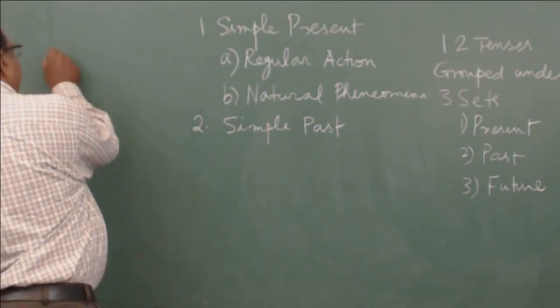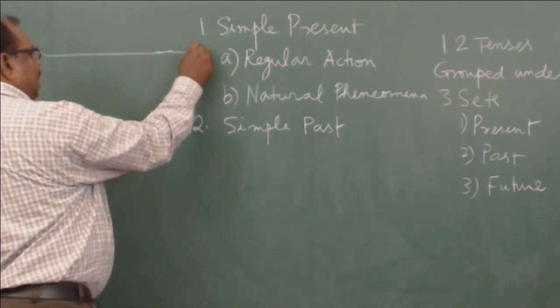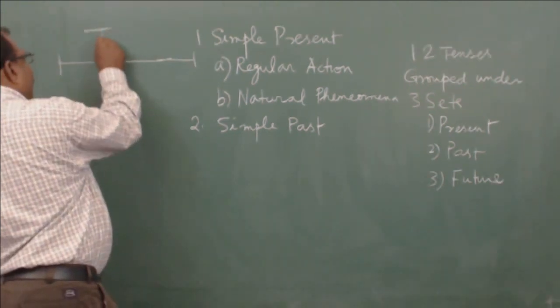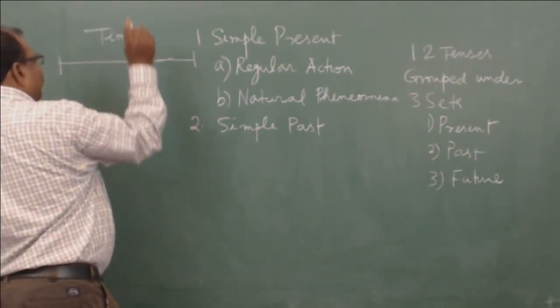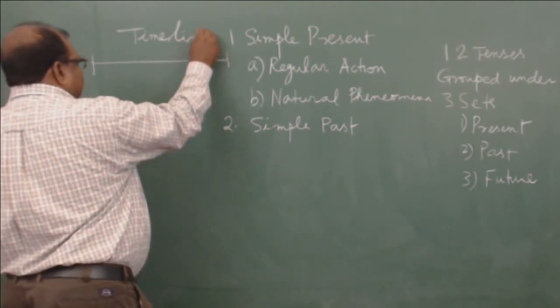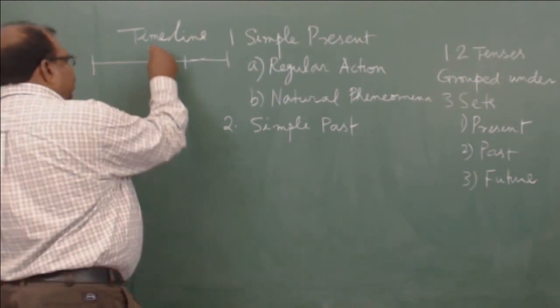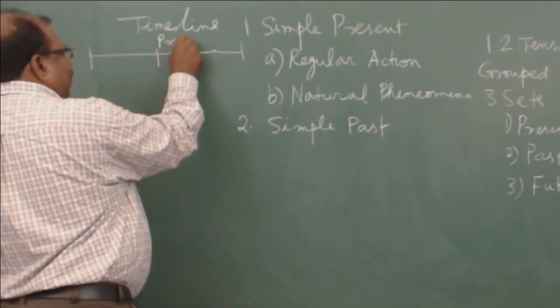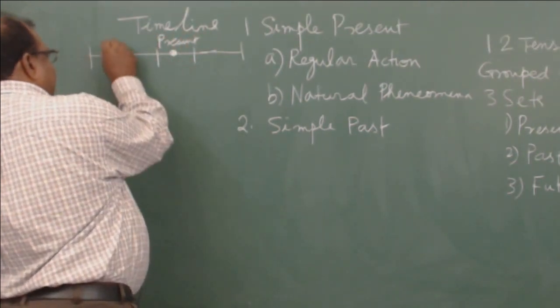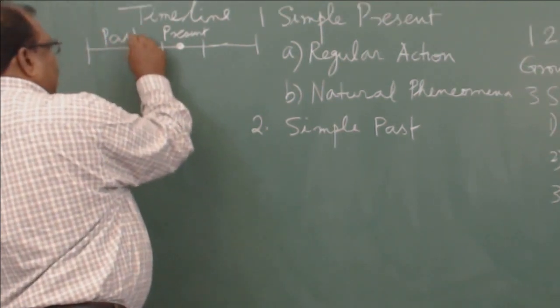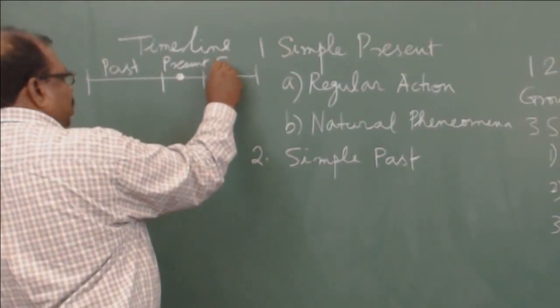To make it a little simpler, you can also remember it like a timeline as a single line. And in this timeline, the center portion, you refer to it as the time I am talking. So this is the present, and the left of that is the past, and the right of that is the future.